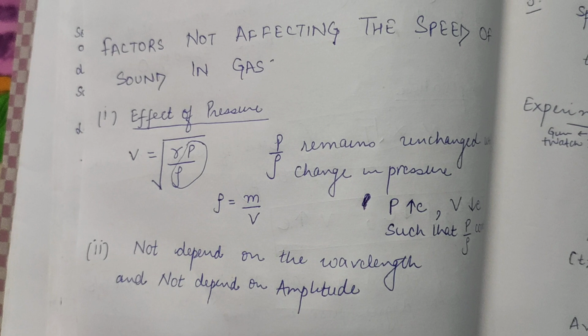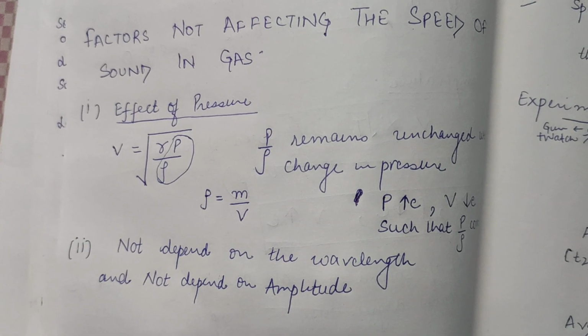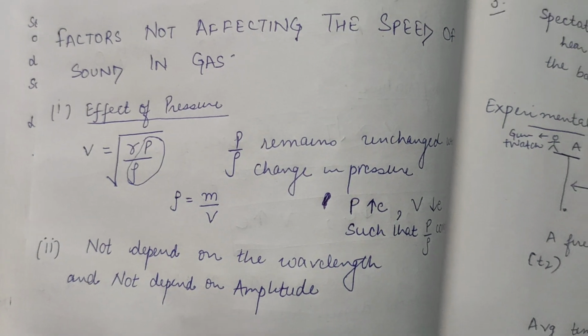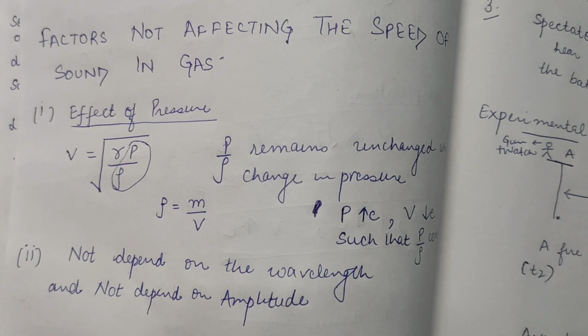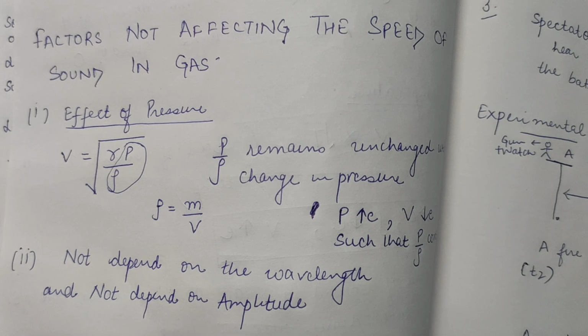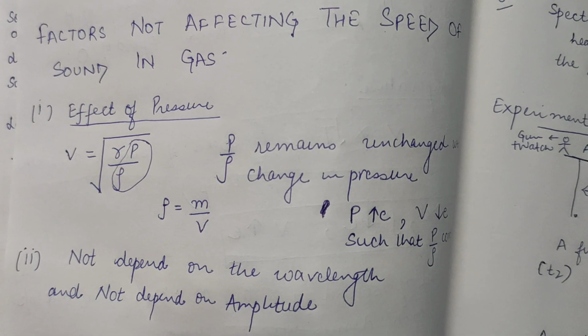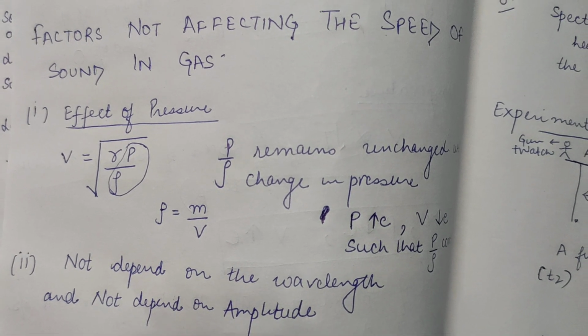Now, which factors do not affect the speed of sound? First of all, I'll talk about wavelength and amplitude, bacha. In the relations you have done till now, there is no relationship of speed with amplitude and wavelength. So that's why it is not affected. The speed of sound will not be affected by wavelength and amplitude.